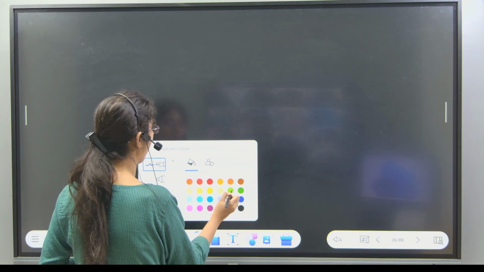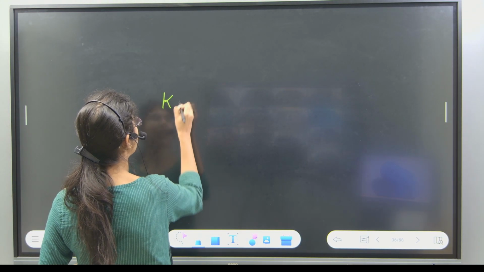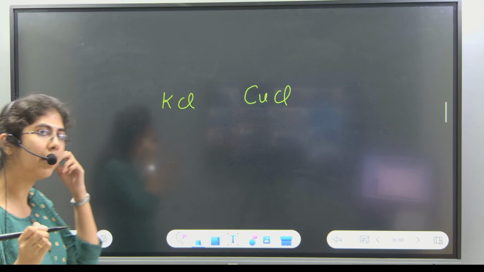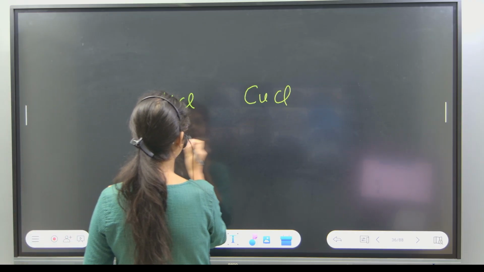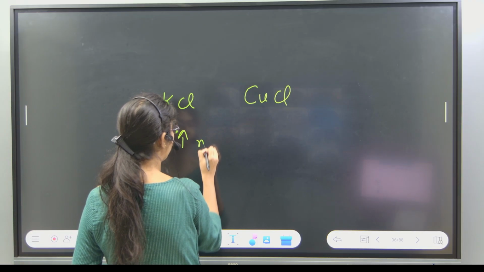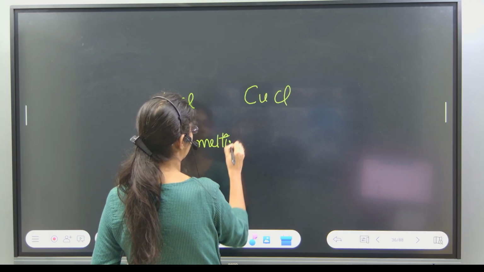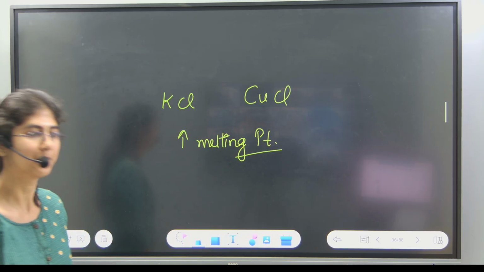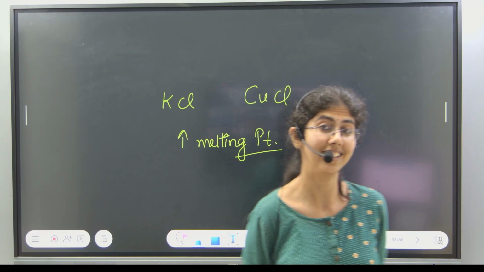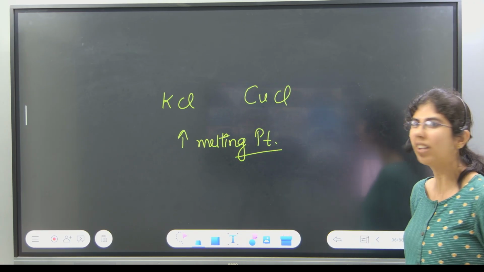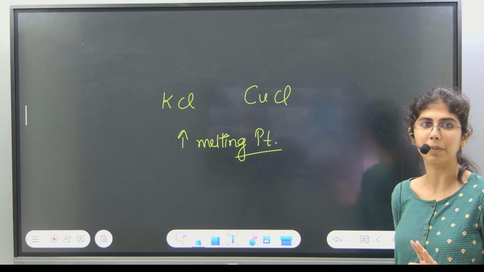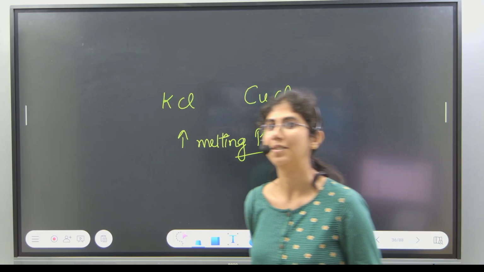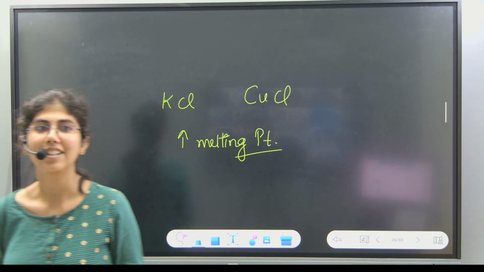Let's say we have two compounds, KCl and CuCl, potassium chloride and copper chloride. Now you tell me which will have a high melting point. Think and tell me. Copper chloride.